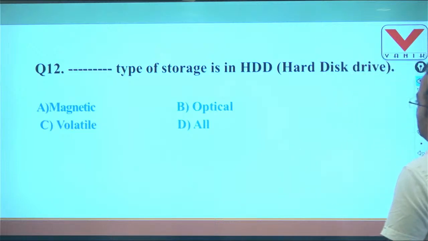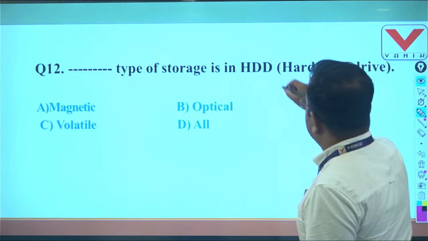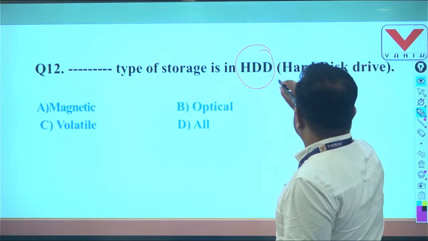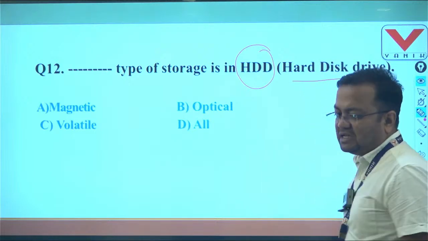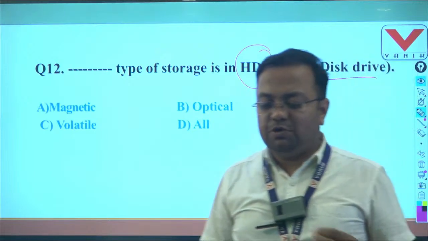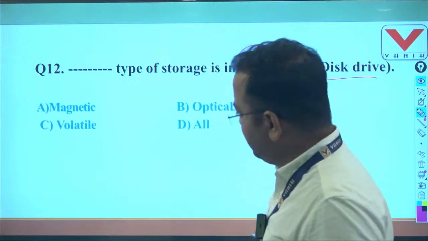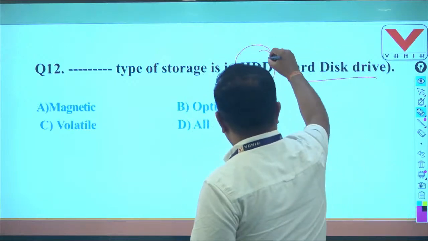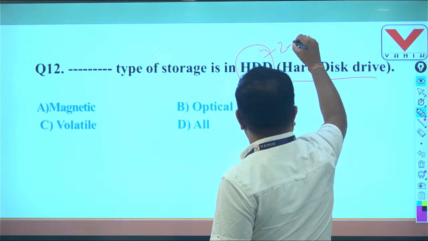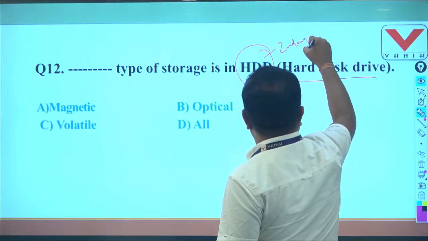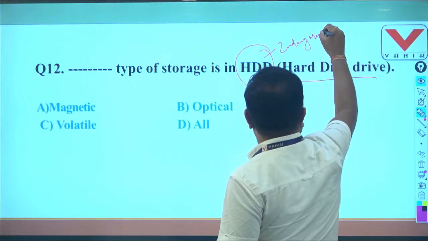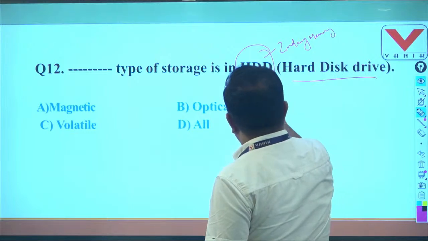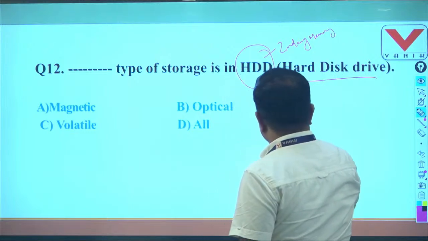Which type of storage is HDD, hard disk drive? HDD stands for hard disk drive. So it has asked hard disk is which type of storage device. So students, we know that hard disk is a secondary memory, and the secondary memory is classified into three groups.